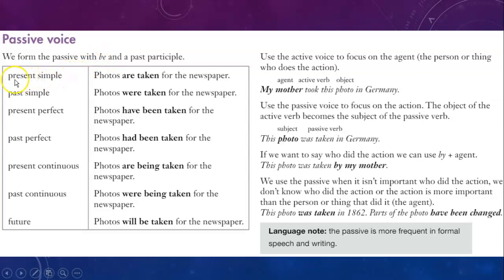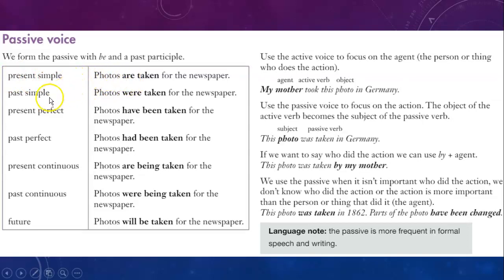Let's look at it. Present simple. An example. Photos are taken from the newspaper. Here is the verb to be, and here is the verb in the past participle, right? The past participle of take. Now, look at it. Present simple, we use is or are.